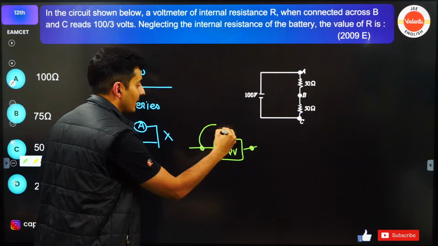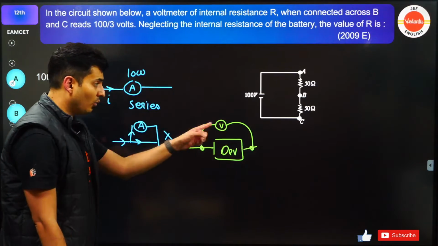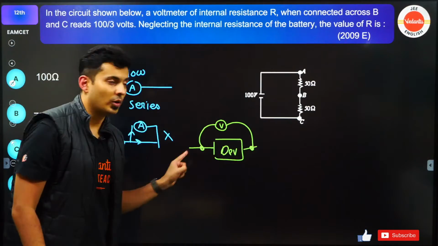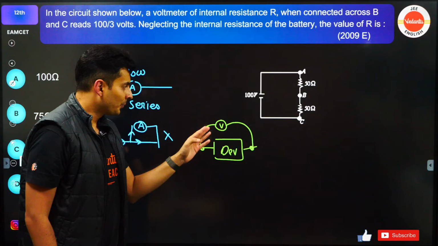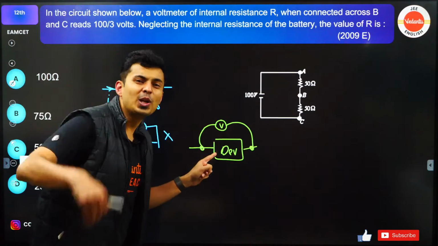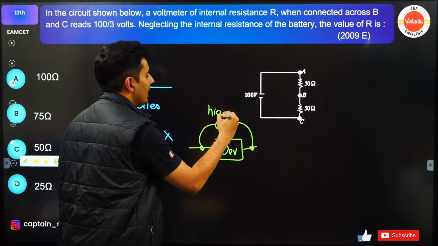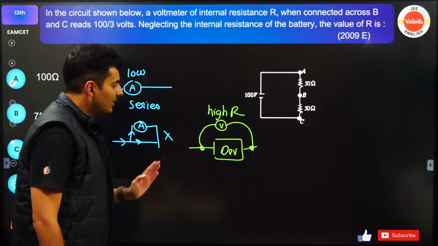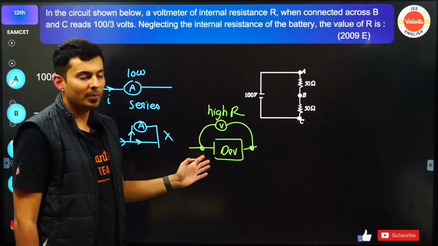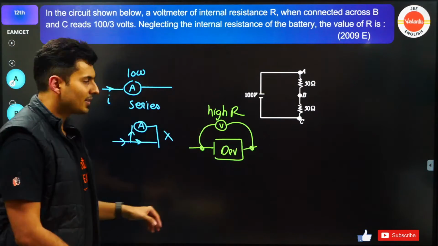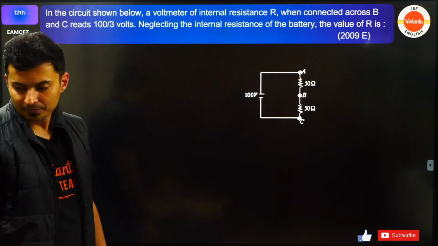How do you measure across it? By connecting a voltmeter across these two points, the terminals of it. You do not want the voltmeter to be of very low resistance, else all the current will go through the voltmeter and the device will stop working. So that's the reason for it.